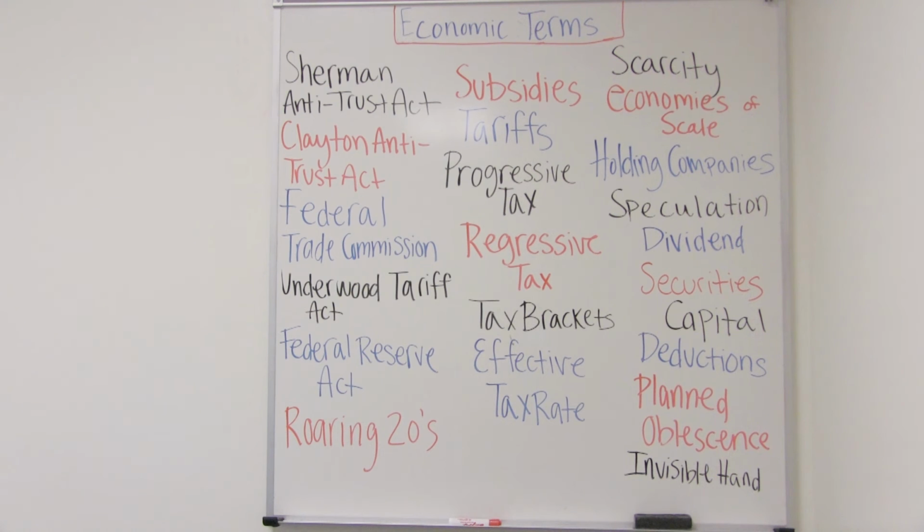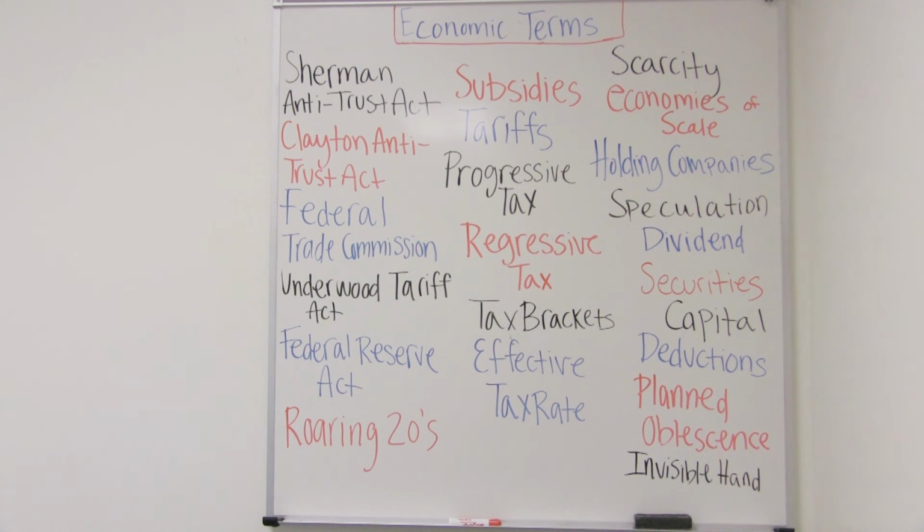Capital is a company's asset that it uses to expand. It can do lots of things, but that's something it can do. Deductions are items that are deductible from one's taxable income. Planned obsolescence is a business technique used to purposely make something unpopular so people will want to buy the next item. This technique is used with lots of things like ink cartridges.